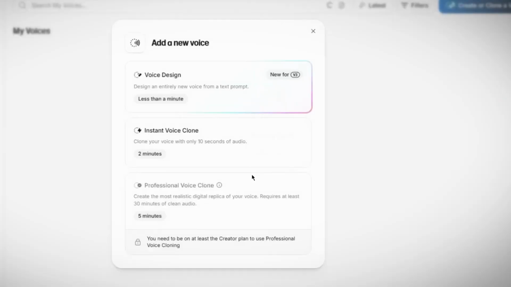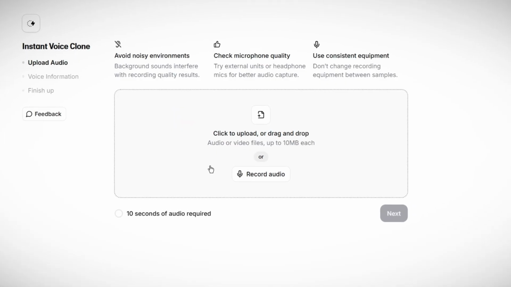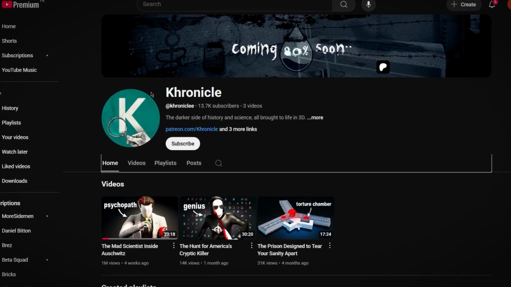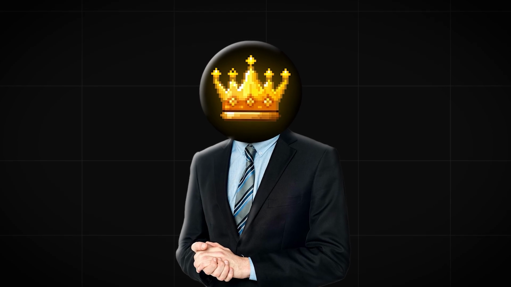First, open 11 Labs and select their voice cloning feature. You'll need a sample of the voice you want to copy. I found a 30-second clip from a trending channel in the same niche, which gives the AI enough to work with while keeping it legal. The system analyzes the clip's tone, pacing, and inflections to create a digital replica.